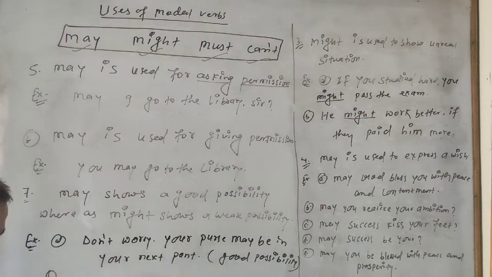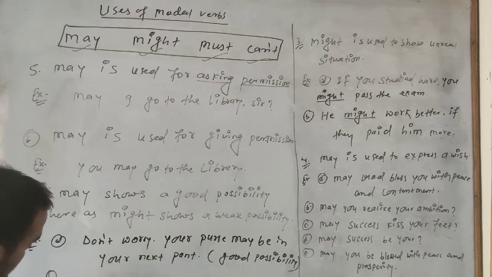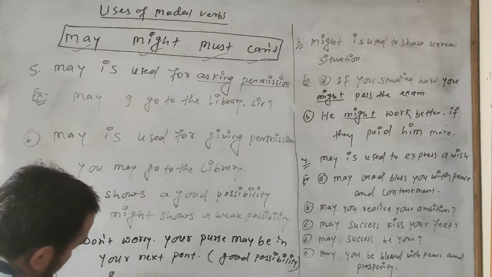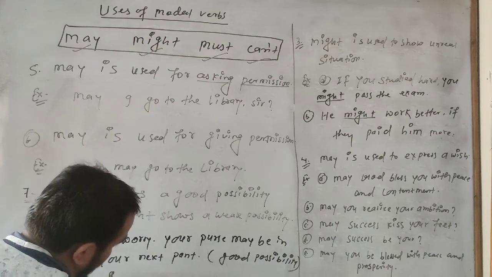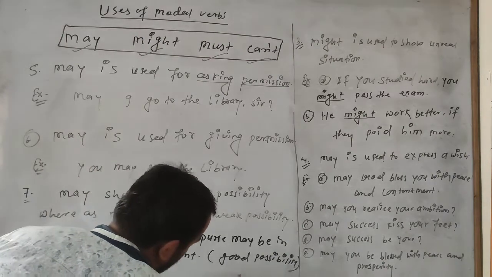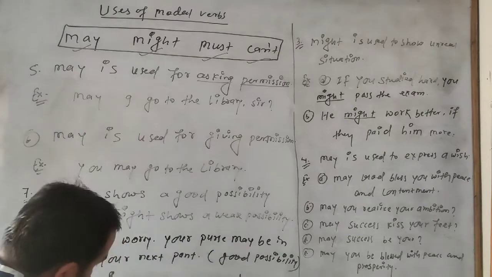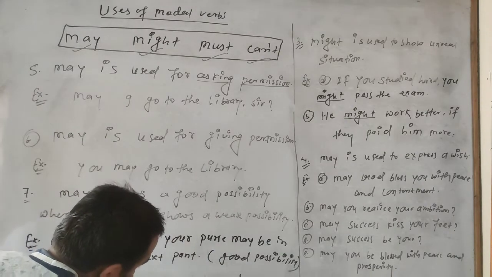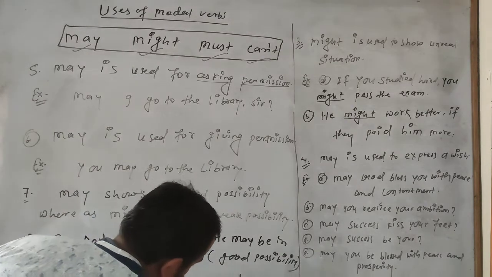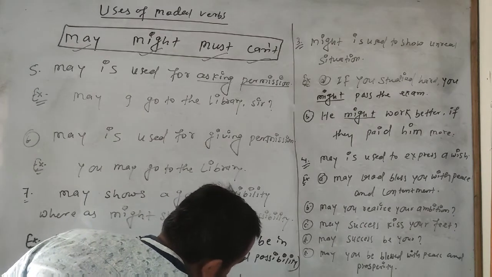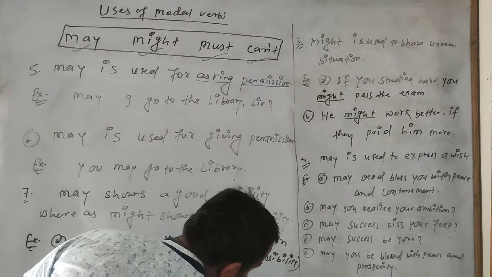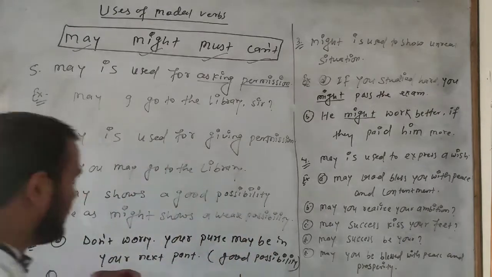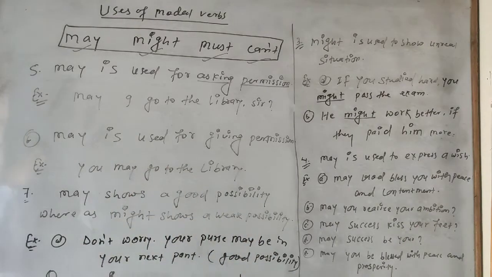And number B: I might come to your house in the evening. This shows a weak possibility. Weak possibilities. Now, 8 number I am going to say.